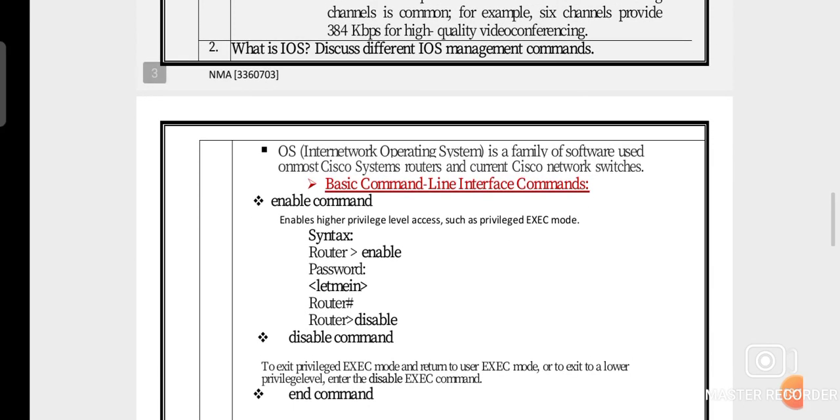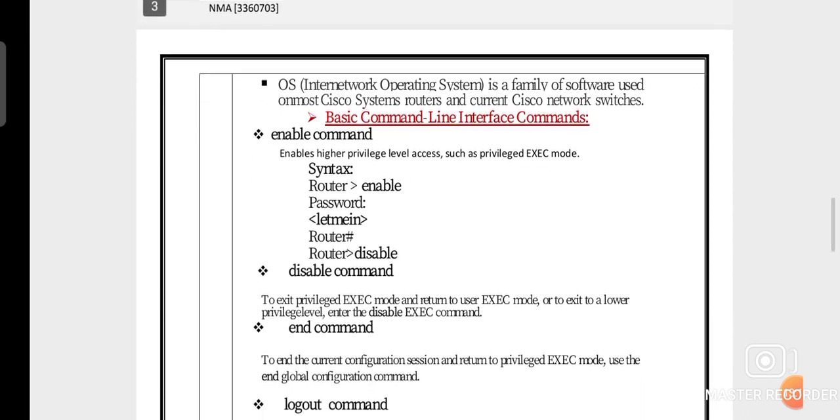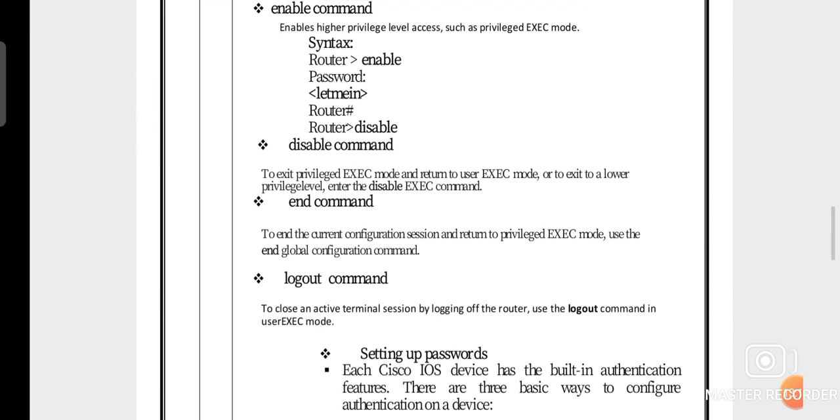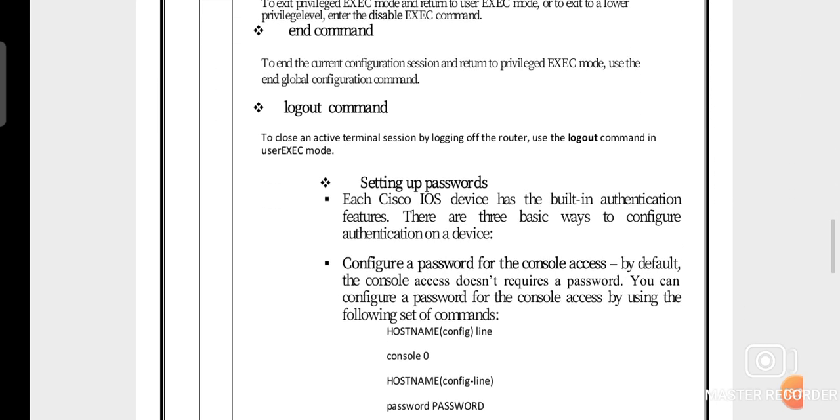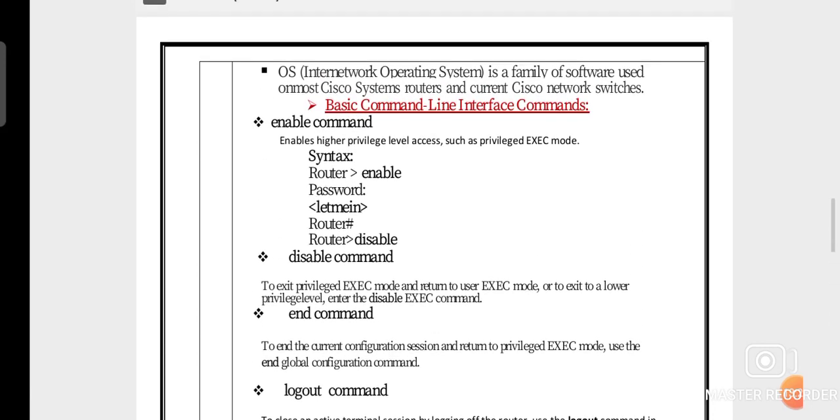So first of all, you have to use the enable router command, disable router command, end command, and logout command. So how to use the enable router command? First of all, you have to open Cisco Packet Tracer software. Then you have to click on the desktop line of the system.